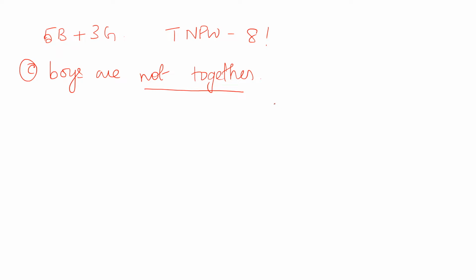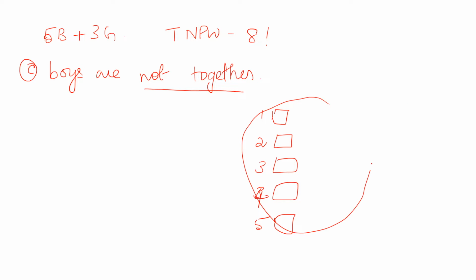Okay, I'll give you one example. There are 5 boys and I'm telling you that you 5 people are disturbing the class a lot. So from tomorrow onwards, all of you are not supposed to sit together. These 5 boys don't sit together. What will be the condition when I come to the class next day? The first boy will be sitting in the first row, the second boy in the second row, the third boy in the third row, the fourth in the fourth row, and the fifth in the fifth bench. Is it the arrangement they will sit?